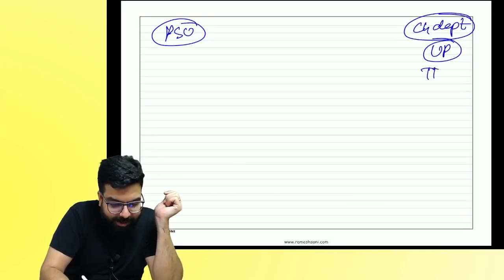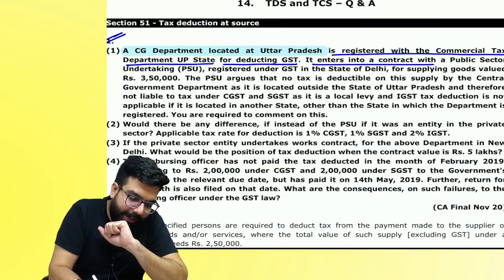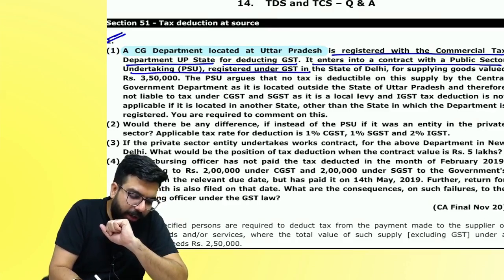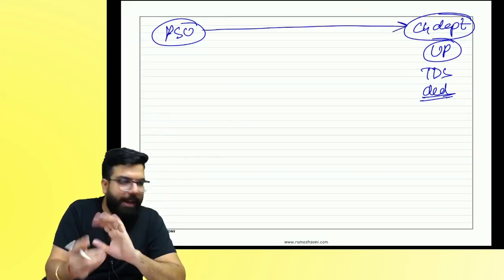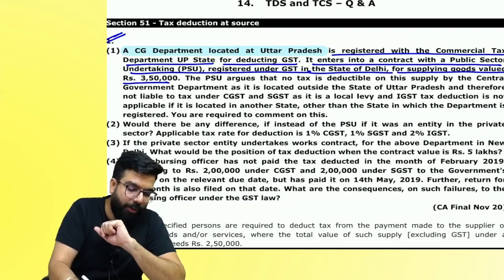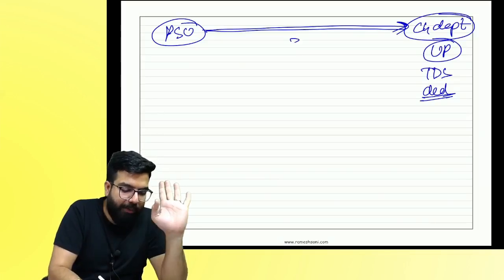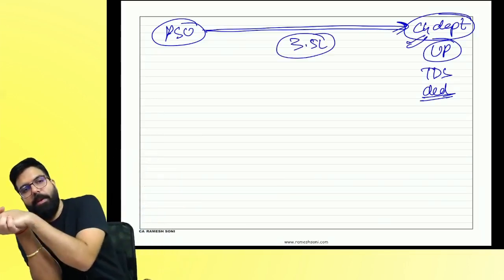They are registered as TDS deductor. It enters into a contract with a PSU in the state of Delhi for supplying. PSU is going to supply. The value of supply is 3.5 lakh. My first question: will the government department deduct TDS?